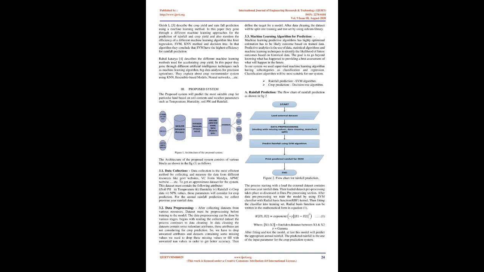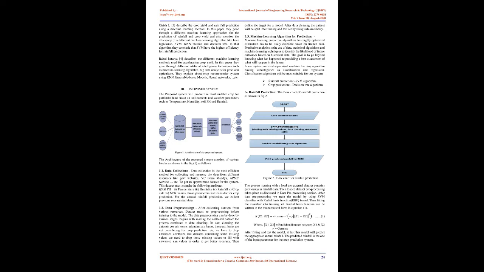3. Proposed system. The proposed system will predict the most suitable crop for a particular land based on soil contents and weather parameters such as temperature, humidity, soil pH, and rainfall. Figure 1. Architecture of the proposed system. The architecture of the proposed system consists of various blocks as shown in Fig. 1, as follows. 3.1 Data collection. Data collection is the most efficient method for collecting and measuring data from different resources like government websites, Vishwakarma, and the APMC website.